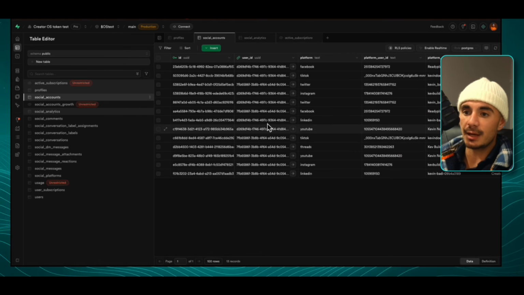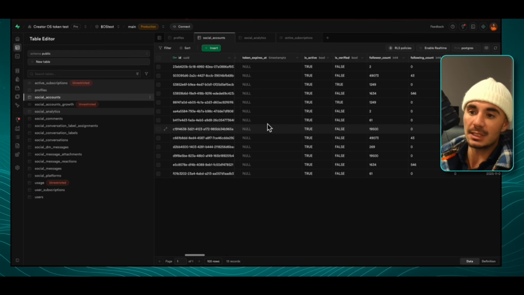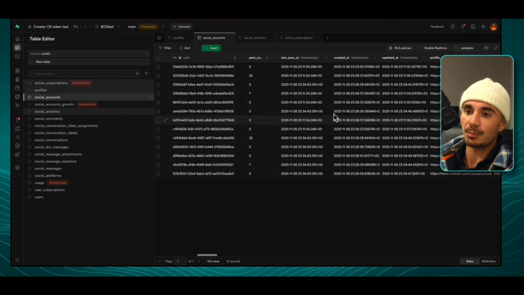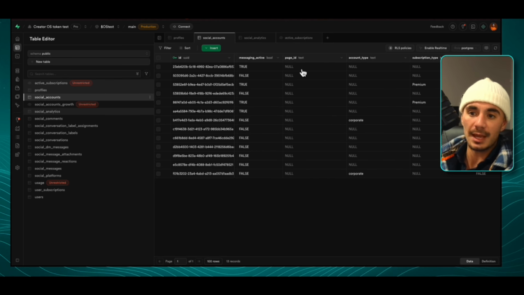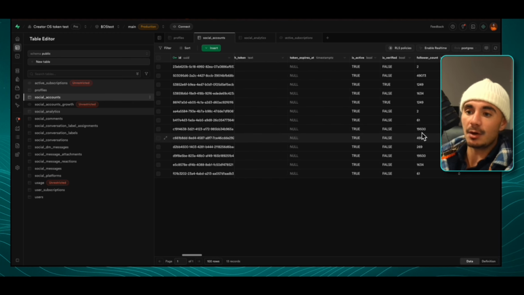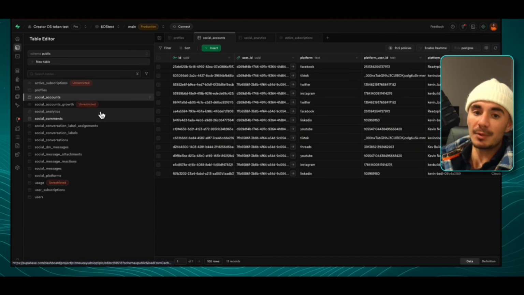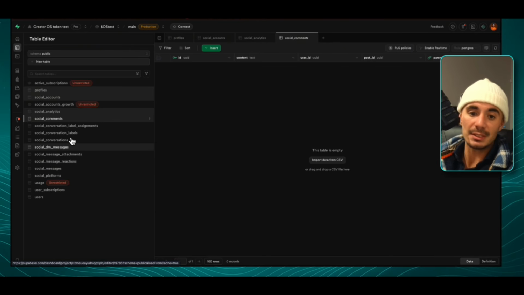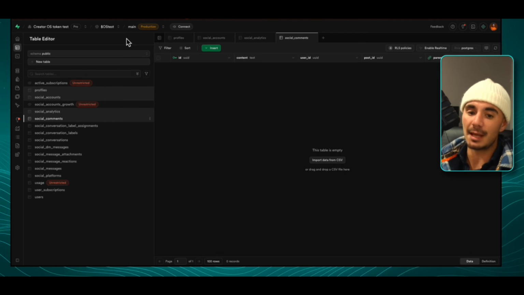The next thing is the social accounts. When users connect their social accounts, it comes with so much analytics and all of these different data points that we do need to keep track of. So we're going to keep track of their follower count, their post count, the last time that they connected their socials to the operating system, whether they have messaging active, and all this other stuff, right? All of this data is basically yours to play with. I designed the app how I think users would want to use it, but you can now build on top of it. This is why we built out the social comments table and the social messages table, because these are all features inside of the AirShare API that you can now add to your iOS app. So that in a nutshell, guys, is how the database works.